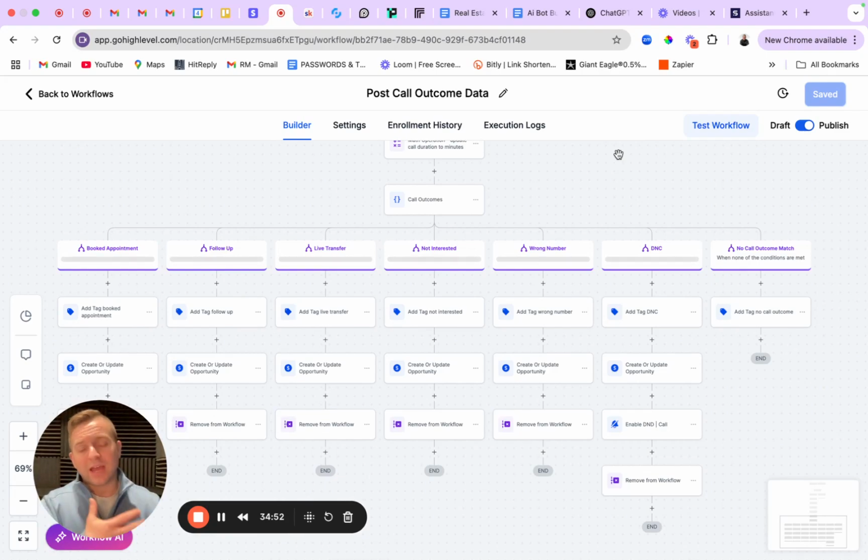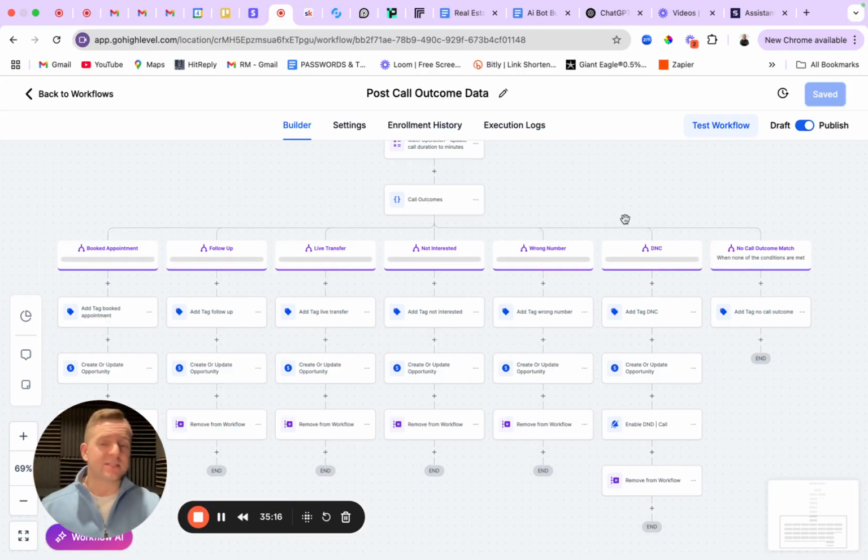But again, now he had very detailed information that he could have sent over in a summary to himself with a text or an email. And now we can see what happens every single call in real time. He's going throughout his day. He's working. He's with another client. Gets a text: someone just called about this, this, and this. Here's what they're looking for. They're qualified for financing. Here's their budget. Here's how soon they want to buy. Here's why they want to buy. All that stuff can be sent straight to him because we set this up properly.